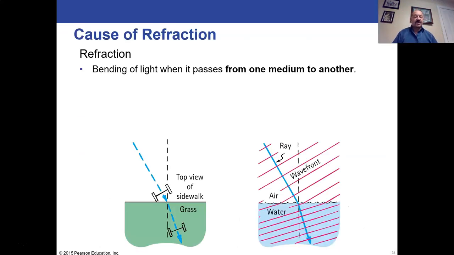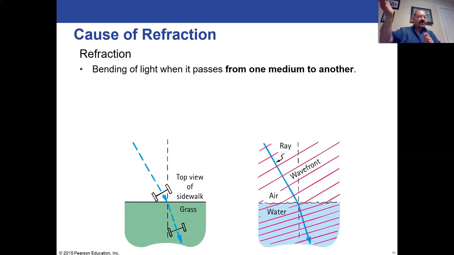All right, so the cause of refraction is all based on the changing of the speed of light, the average speed of light, when you're going from one medium into another. The left diagram here is you're pushing a cart or driving a lawnmower or whatever, and you're going from the sidewalk onto the grass, which is going to be slower. So you take the more direct path on the grass. You take the less direct path on the sidewalk because you can move faster on the sidewalk than you can on the grass. Well, the same thing with light.